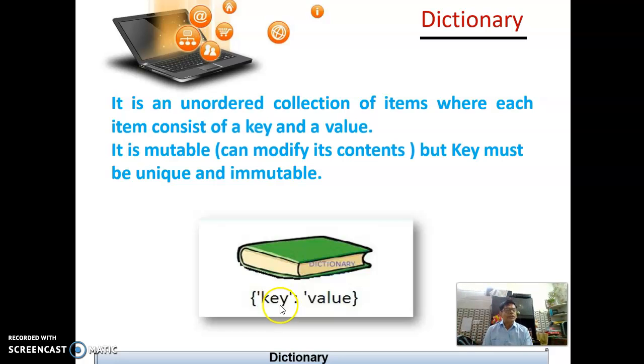Key is to value. In a manual dictionary, you search for some word, that is the key. You will be searching what is the meaning of fun. Alphabetically you will search that one. Once you get it, so many meanings are there of that word fun. So fun here is a key, and the meanings are the value. If you delete the fun, then what will you be searching? So the key will be there and the value you can change.